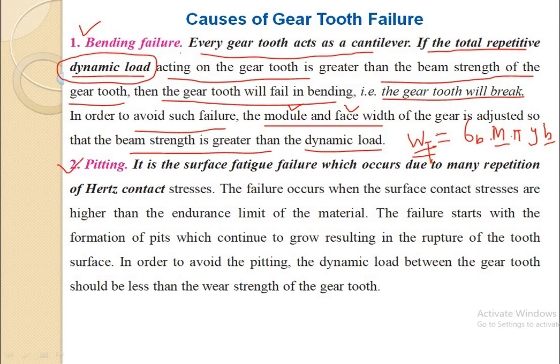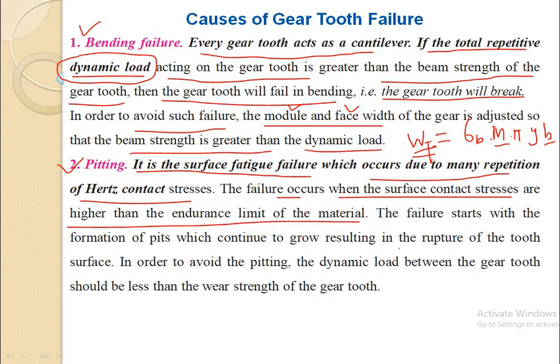Now this bending failure took place due to the action of external loading. This pitting failure is a surface fatigue failure. It is a surface phenomenon which occurs due to many repetitions of contact stresses. This failure occurs when the surface contact stress is higher than the endurance limit of the material.